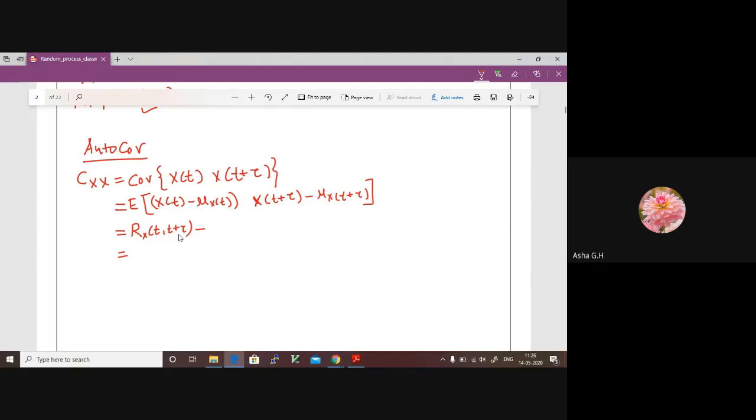If we assume a stationary and independent random process, we can reduce it further. Finally we get Rx of t comma t plus tau minus mu x of t and mu x of t plus tau. I think you can do these two steps. Please do that, and this is what we get after we solve them.